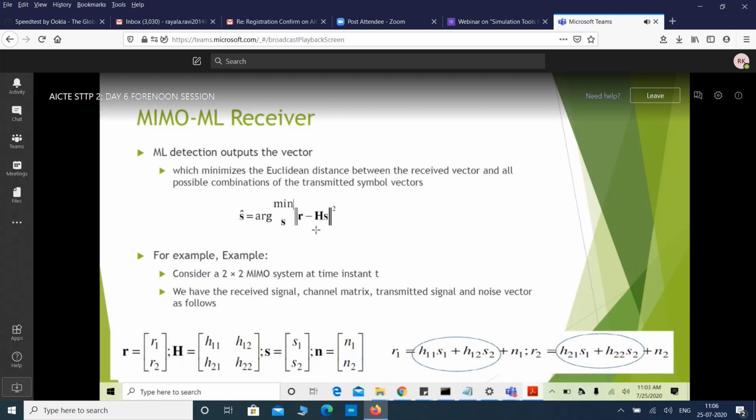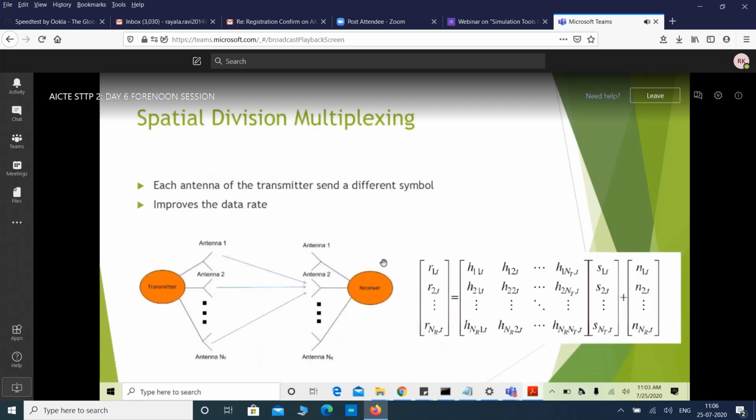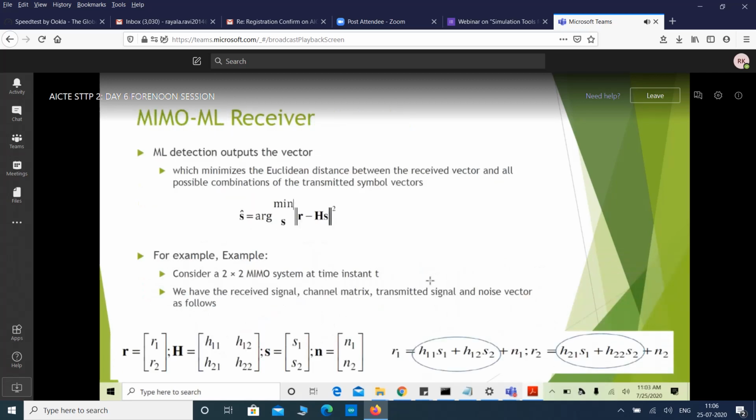R is nothing but this vector, which is combination of all the received symbols, and H into S, let us say we estimate the channel H, and we need to do the minimization as below. We need to sweep all the possible values corresponding to S and find the metric, and for which value of S that minimizes, we map S cap to that one.